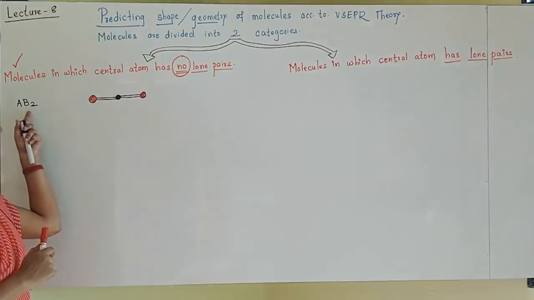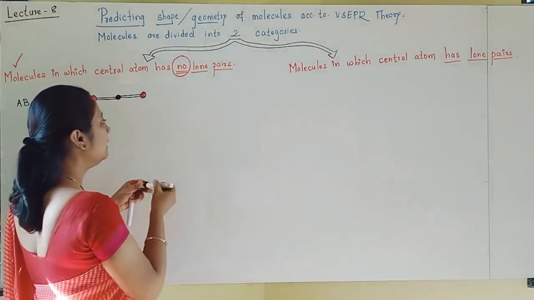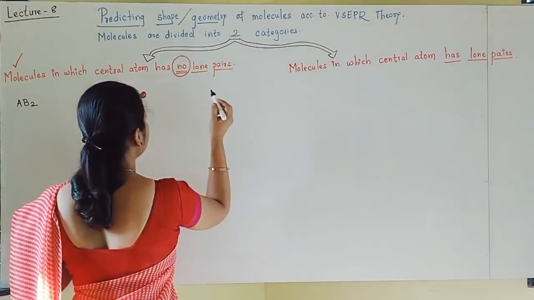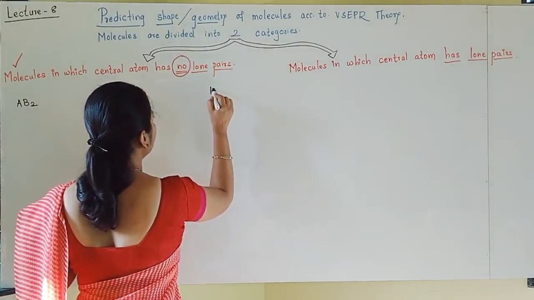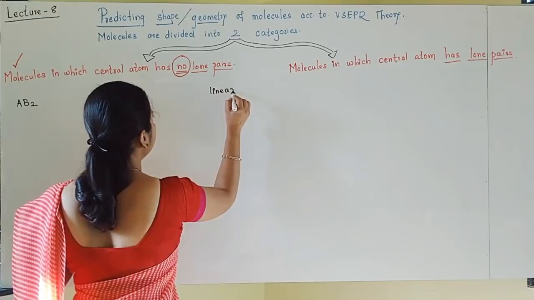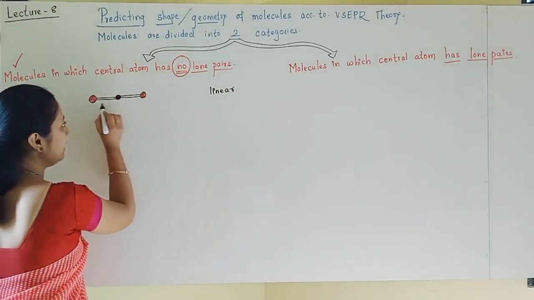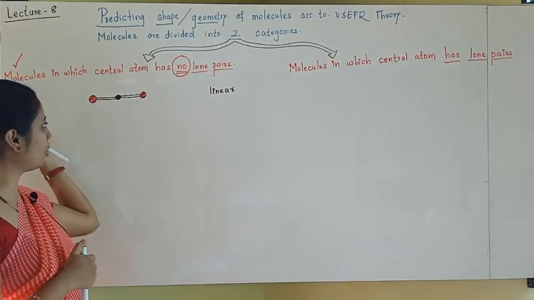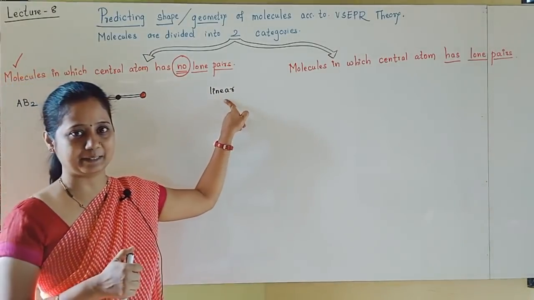If the molecule is AB2 type, then its geometry or shape is predicted as linear. You can see in the diagram very well that this molecule is linear, a single line. So the geometry predicted is linear.